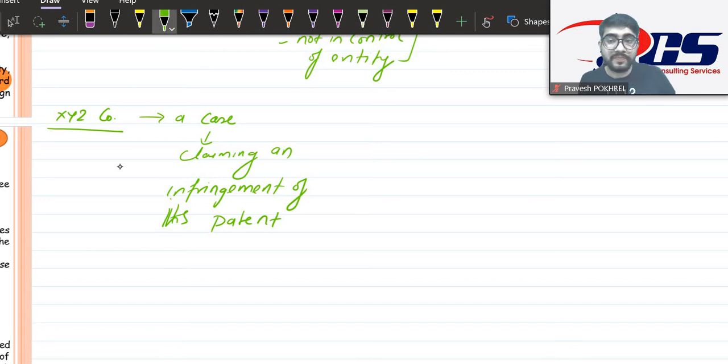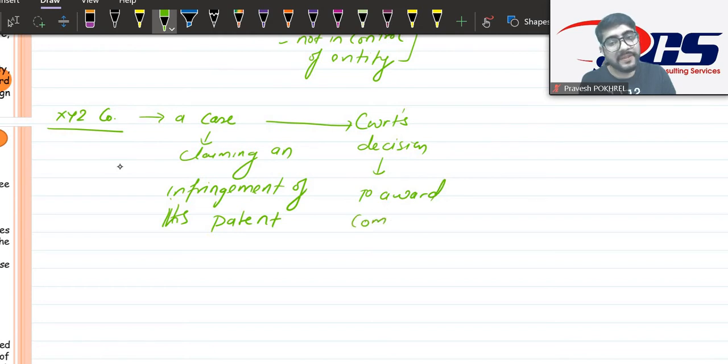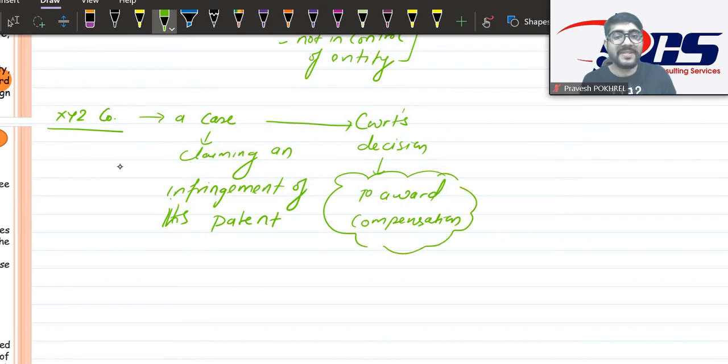Now there is a chance that the court may award the compensation, or the court may not award the compensation, depending upon how factual the case was and how true the claim of XYZ company was, right? So the court's decision to award compensation: is this a future event?